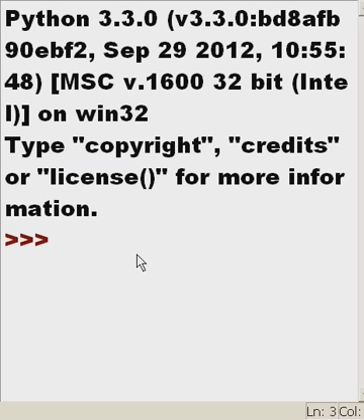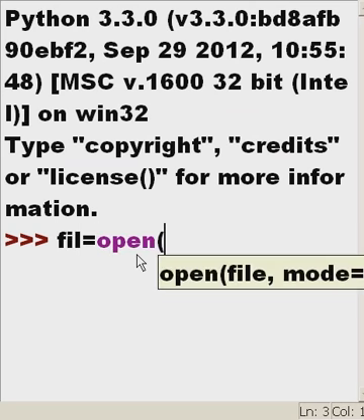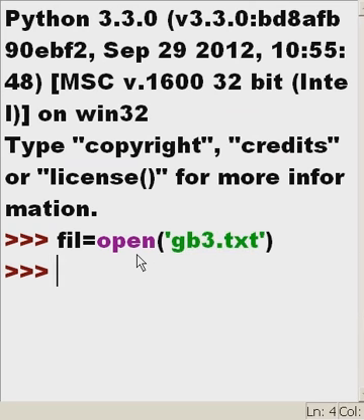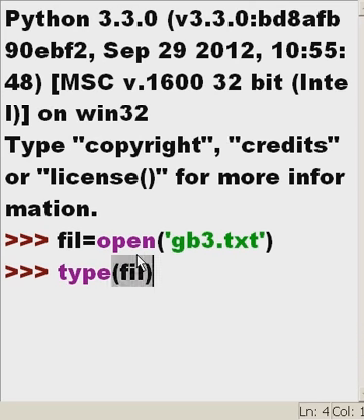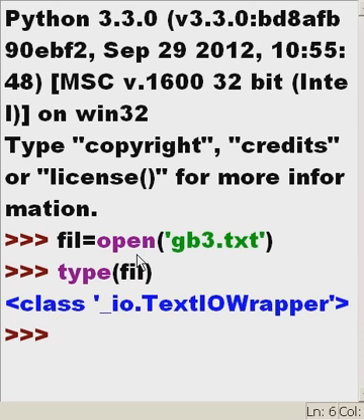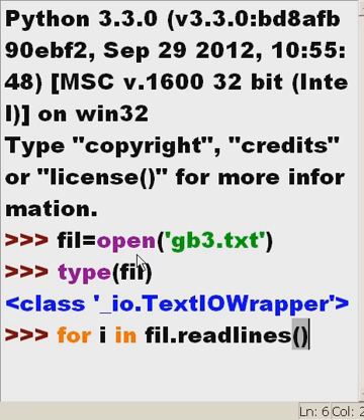F equals file equals open, gb3.txt, single quote, close parens, enter. So what type of data is my file? It's a text IO wrapper. Okay, that's good. For I in, what? Well, file.readlines, open close parens, colon.